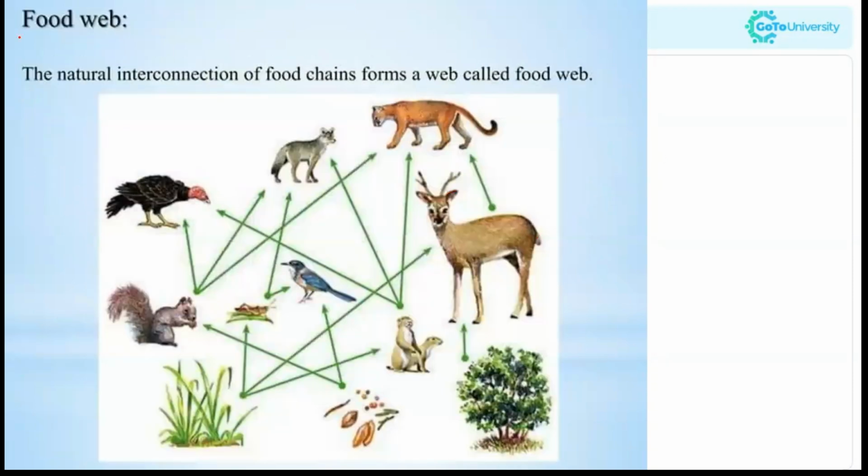Now, food web, as the diagram explains, the interconnection of food chains forms the food web. So here you can see the grass is consumed by the grasshopper. Grasshoppers can be consumed by both plants as well as the animals. So there are connections of food chains. That is a food web.